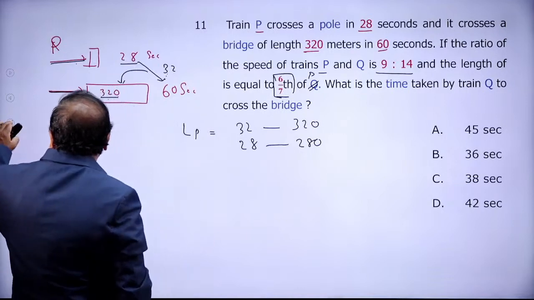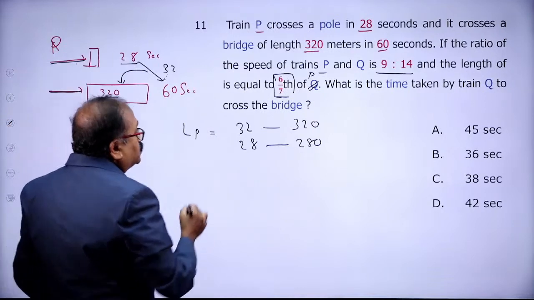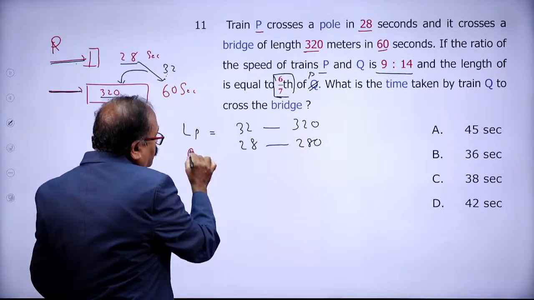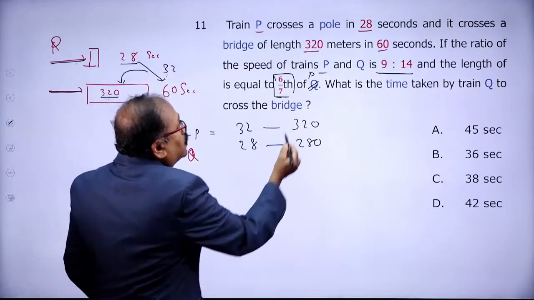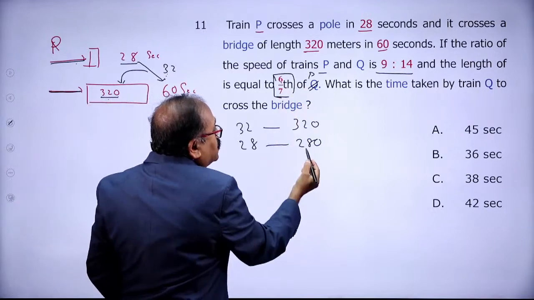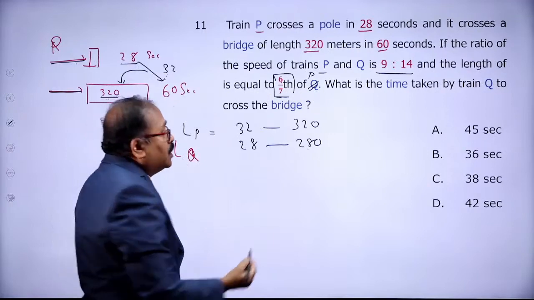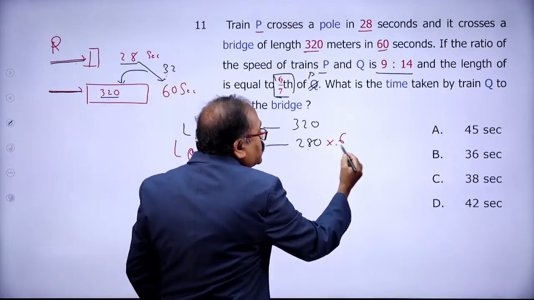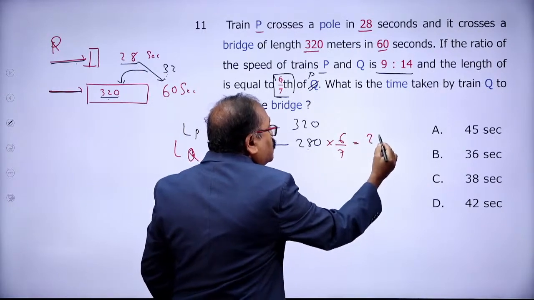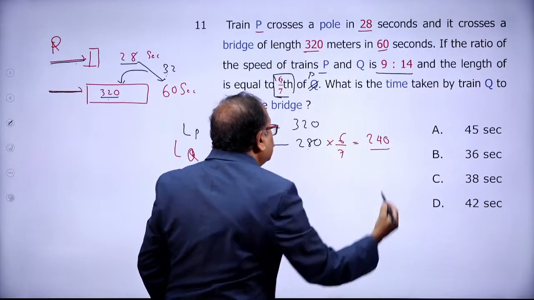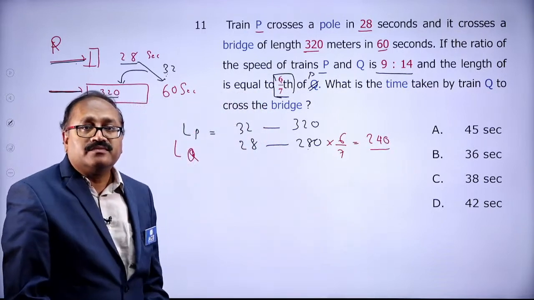So what will be the length of train Q? The length of train Q will be 6/7 of P. This is the length of P. So take 6/7 of this and you get 240 here. That is the length of train Q.